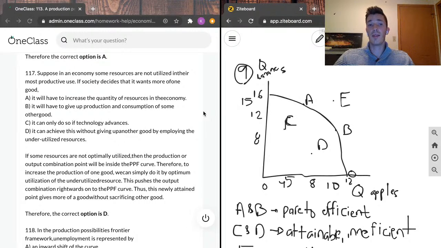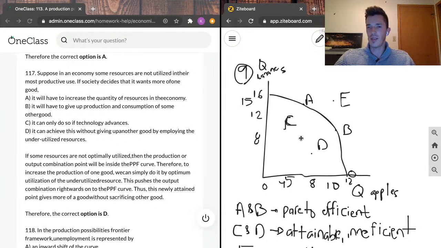Here we've written, if some resources are not optimally utilized, then the production or output combination point will be inside the PPF curve. Therefore, to increase the production of one good, we can simply do it by optimum utilization of the underutilized resource. This just pushes the output combination rightwards in the PPF curve, and thus the newly attained point gives more of a good without sacrificing the other good.